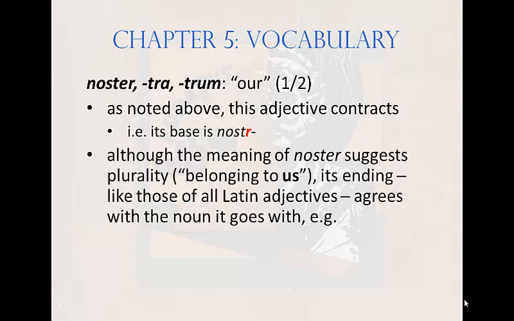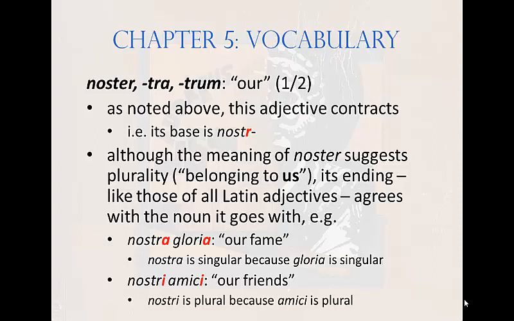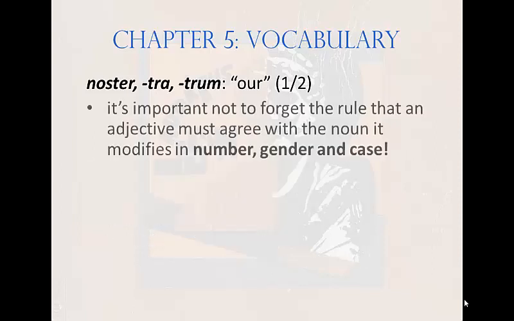Although the meaning of noster suggests plurality, because it means belonging to us, its ending, like those of all Latin adjectives, agrees with the noun it goes with. So, for instance, if you want to attach noster to gloria, it is nostra gloria, our fame. Nostra is singular because gloria is singular. But if you want to attach noster to amici, it's nostri amici, our friends. Nostri is plural because amici is plural.